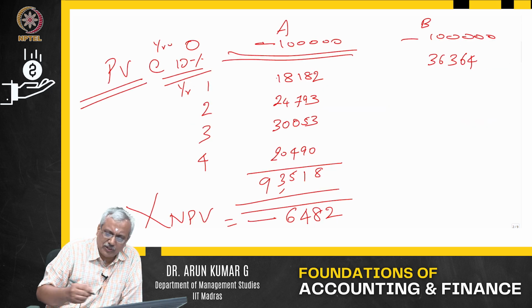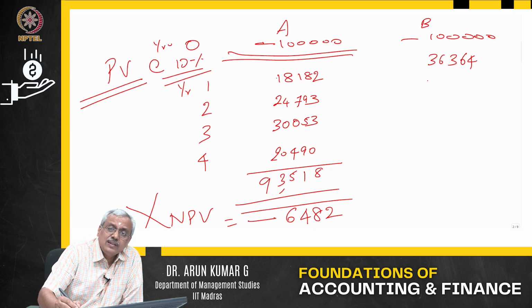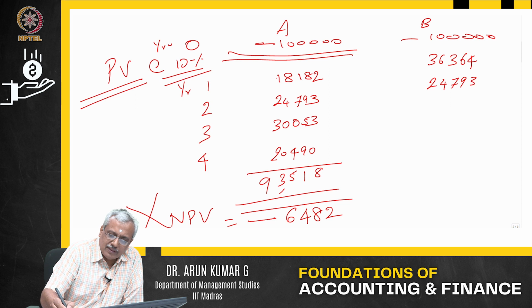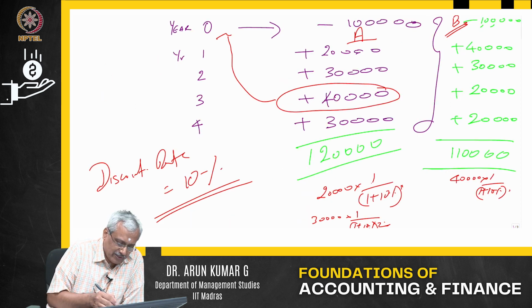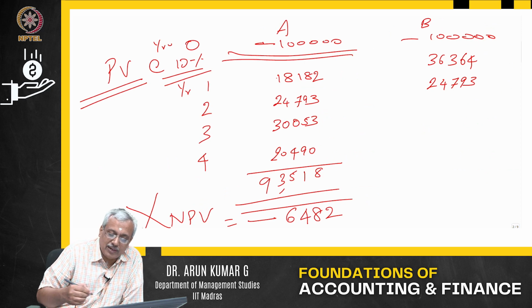That is to be discounted for 2 years. 30,000 into 1 by 1 plus r to the power of 2 in this particular case. 24,793. Same thing. Yes, it is the same cash flow. Agreed. Next is 20,000. Both are 20,000.